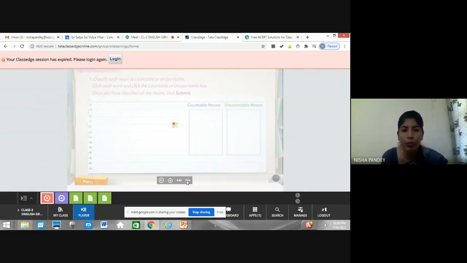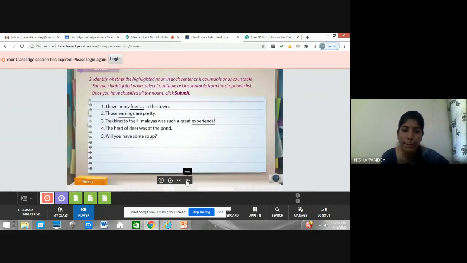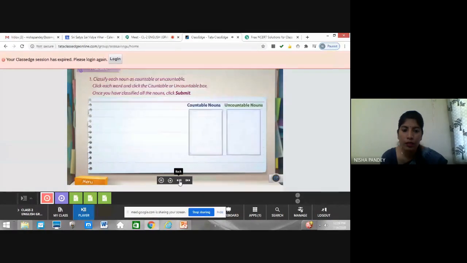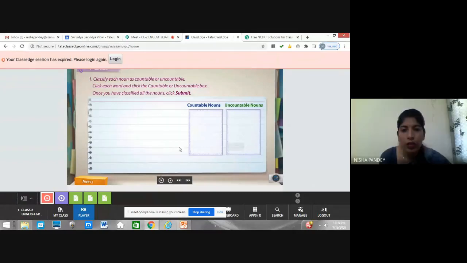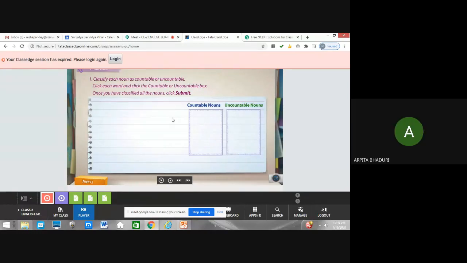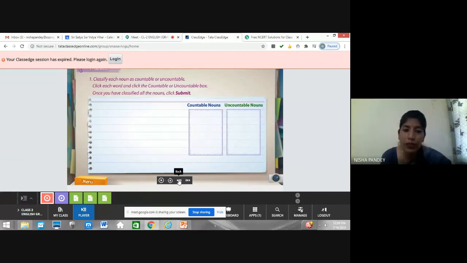But this is the next question, no? Identify whether the highlighted noun in each sentence. Classify each noun as countable or uncountable. Ma'am, I think you have to touch the word first and then the box. But where are the words? That's what I'm asking. I can't see any words here. Ma'am, can you see the previous time when you were showing, a few seconds back? That was the second question. The underlined one, no? Yes, ma'am. That is the second question actually. Okay, let's do the second one only.